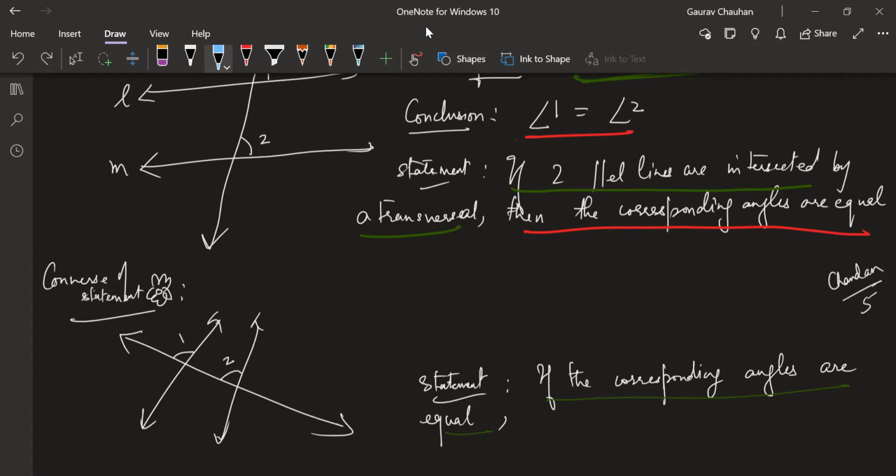Intersected, sir. We know transversal means it is intersecting only, no? Yes, sir. What is remaining? We know two lines are there. We know transversal is there. Already when we say corresponding angles, we know two lines are there. There is one transversal. What is the conclusion? Yes, Vaishnavi, very good. I'm going to give you 5. Vaishnavi, you're correct.